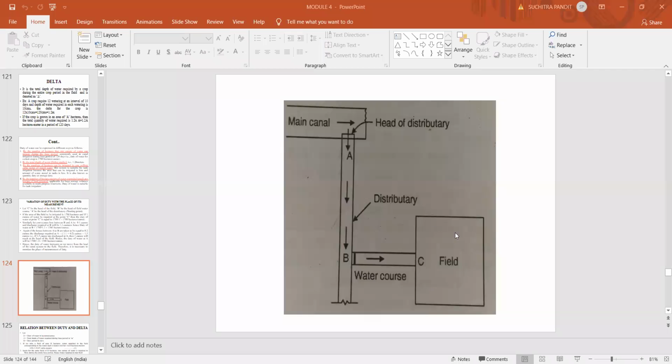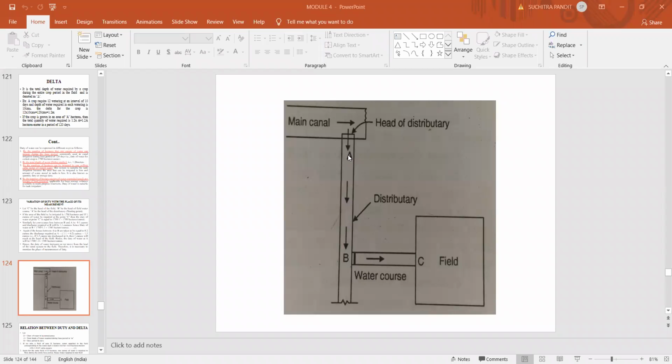Now you have a field wherein you grow a particular type of crop. So this is the area of the field. Now this is the head of the field. So point C is nothing but the head of the field. From here the water is supplied to this field or crop. Now, this is the water course which carries water from the distributary canal to the field channel. You can see here, this is the head of the water course, and this is the head of the field. So this is the water course through which the water is supplied to the field.